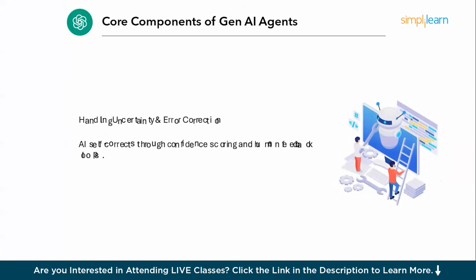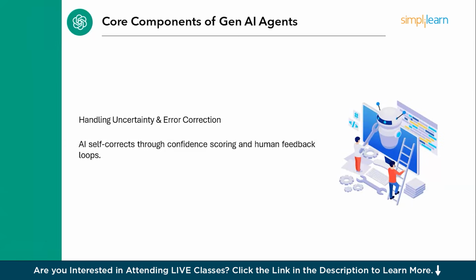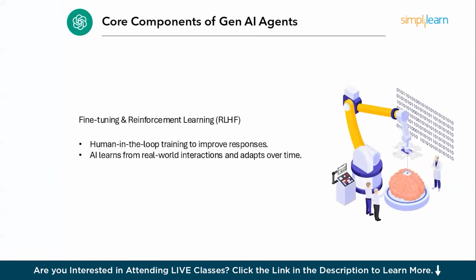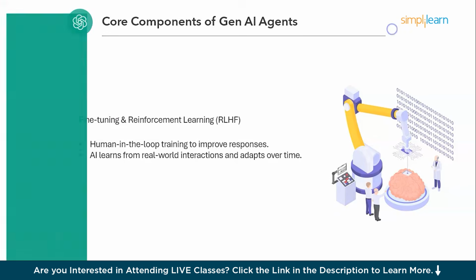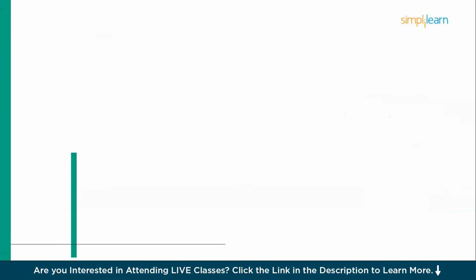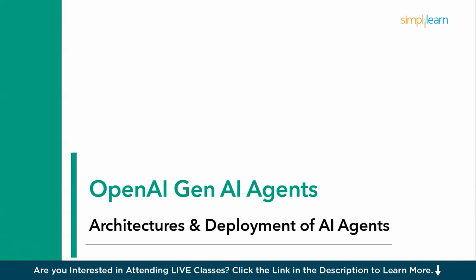And followed by that, we have handling uncertainty and error correction. AI self corrects through confidence scoring and human feedback loops. Last step in this particular stage is fine tuning and reinforcement learning, also known as RLHF. Human in the loop training to improve responses, and AI learns from real world interactions and adapts over time. So it's basically called overtime learning, where it adapts to the real world environment and learns things and provides the best feasible solution. Now, the next stage is architecture and deployment of AI agents.